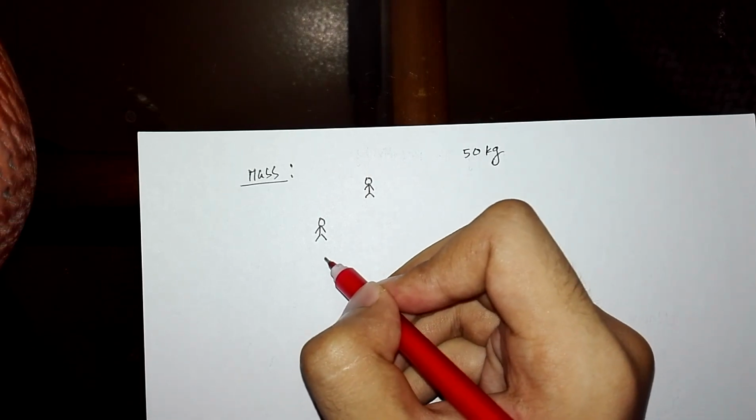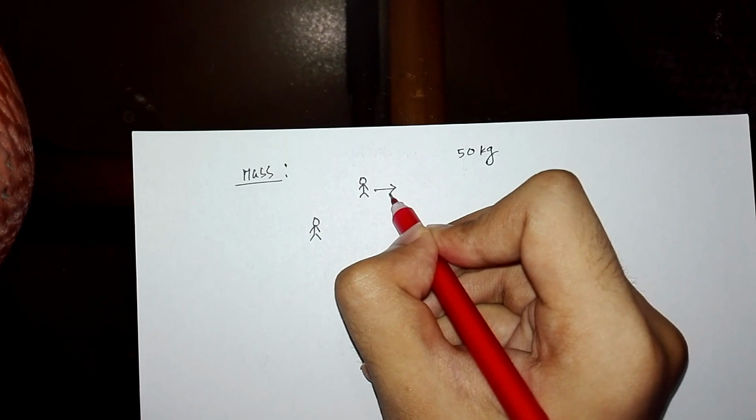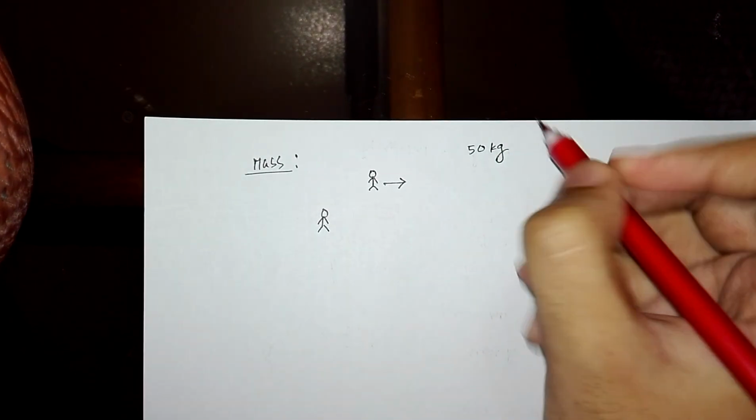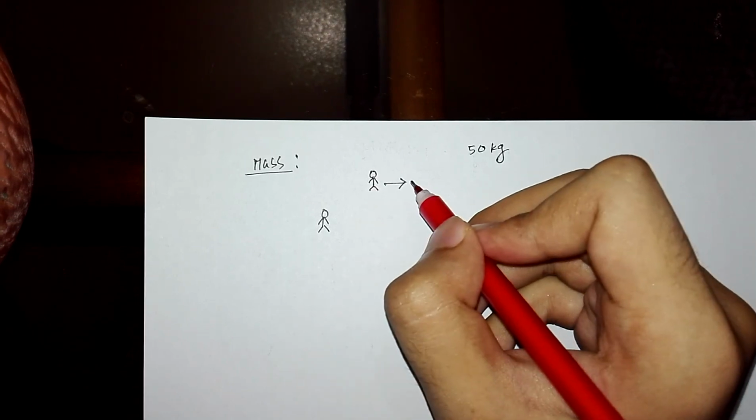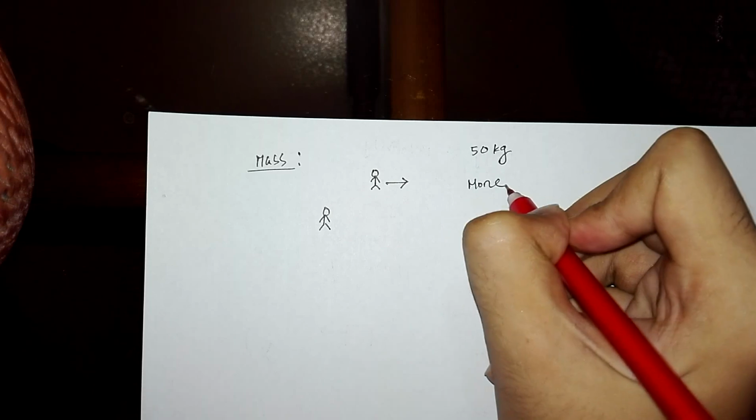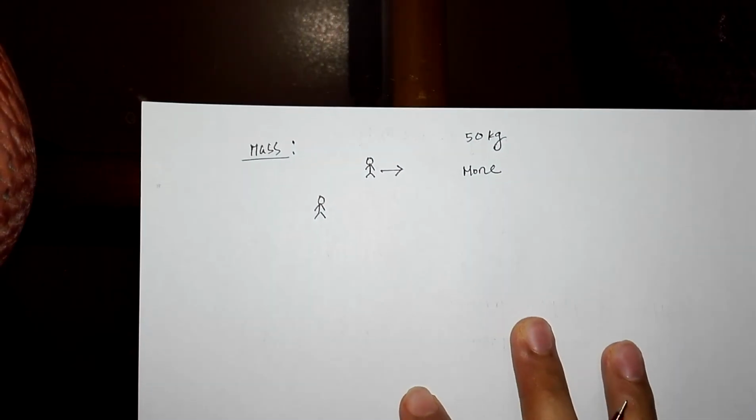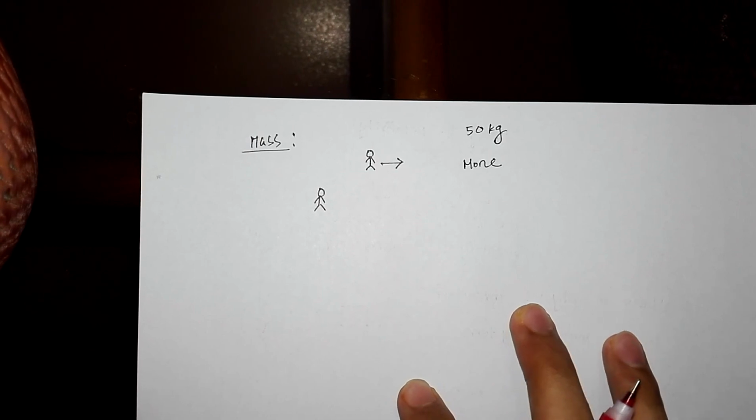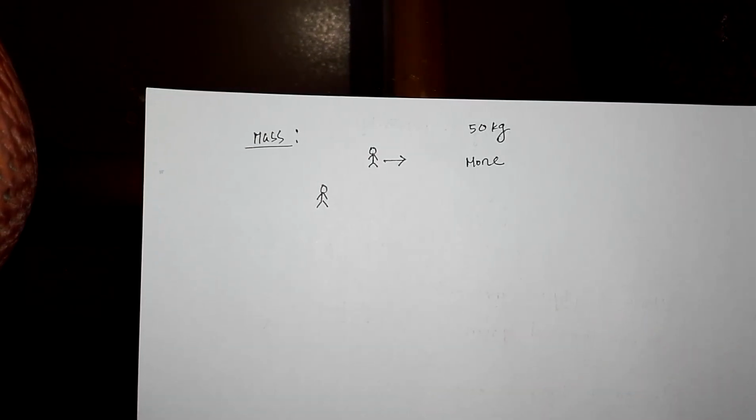But when you are moving relative to me with uniform velocity, then you will measure your mass as 50 kg. But if you ask me to measure your mass, then I will say that your mass is more than 50 kg as you are moving relative to me. So relativity of mass tells us that a moving object's mass increases.